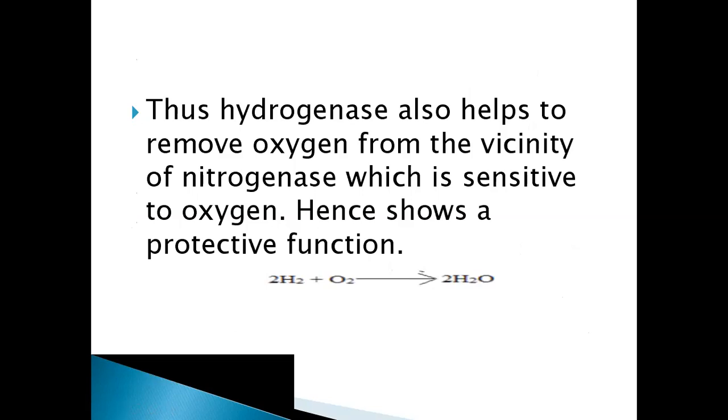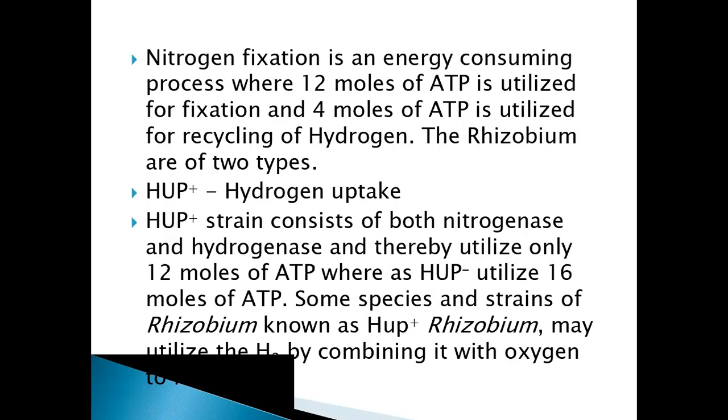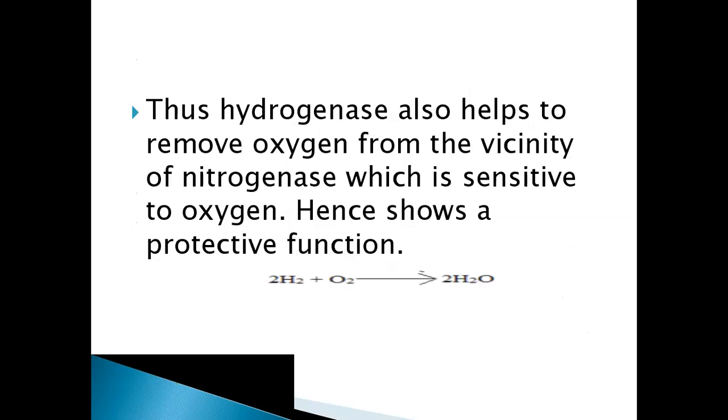So rhizobium is of two types, one is HUP plus and the other one is HUP minus. HUP plus utilizes 12 molecules of ATP and HUP minus utilizes 16 molecules of ATP.